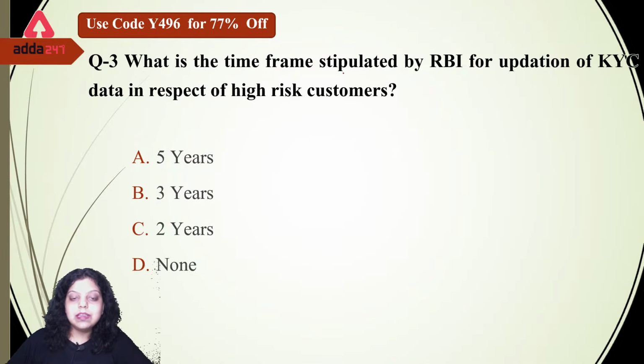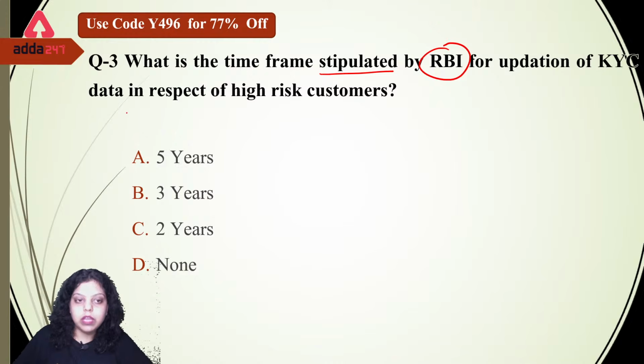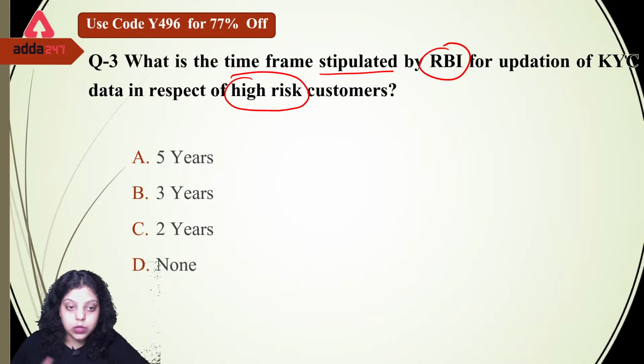Next. What is the time frame stipulated by RBI for updation of KYC data in respect of high risk customer? So what is the periodic updation duration for the high risk customer? Is it 5 years, 3 years, 2 years, or none of the above? What will be the right option? A, B, C or D? We are talking about the high risk customer. Hemant is saying C, Sakshi is also saying C, very good. It is 2 years. For high risk customer, it is 2 years.